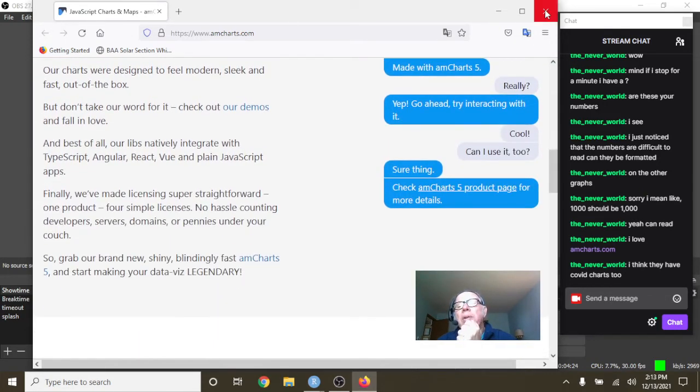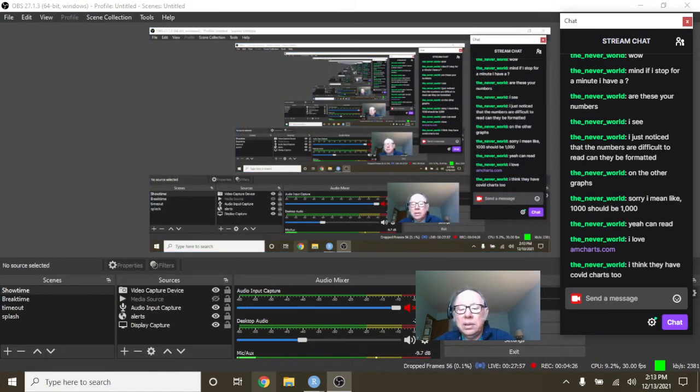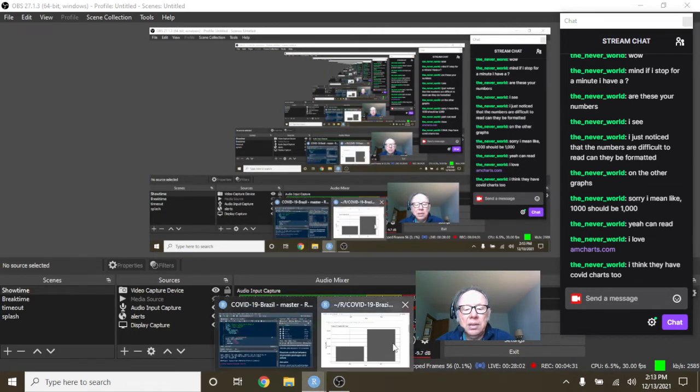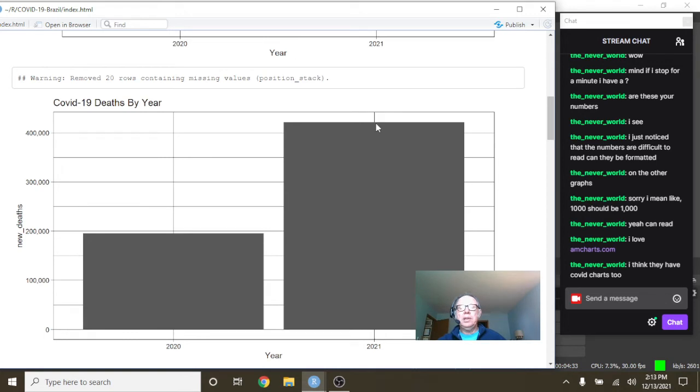Okay, that looks kind of interesting. So anyway, as we can see here, everybody has COVID-19 charts, and hopefully the numbers all agree.